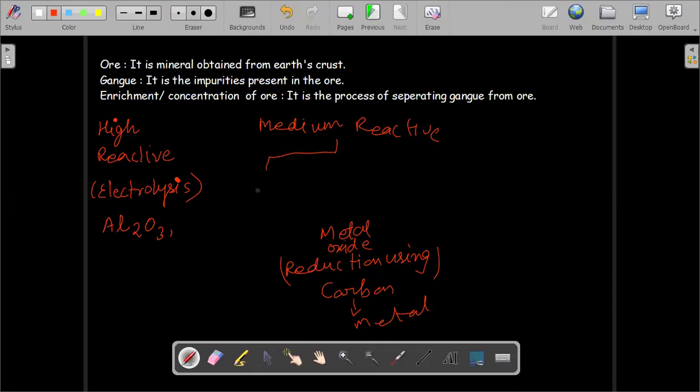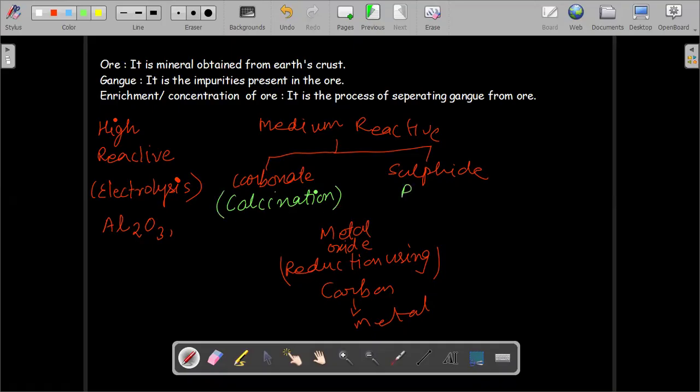So you perform calcination. If the ore is a carbonate ore, then you perform its calcination. If it is a sulfide ore, then you perform its roasting. Understood, everyone? So for the carbonate ores, you have the process of calcination. For the sulfide ores, you have the process of roasting. Okay. Got it, everyone? Yes, sir.